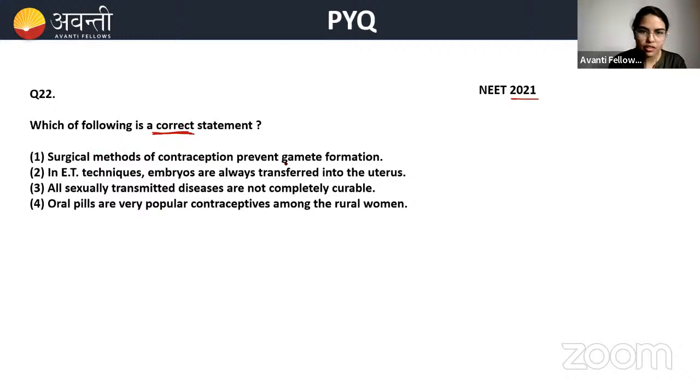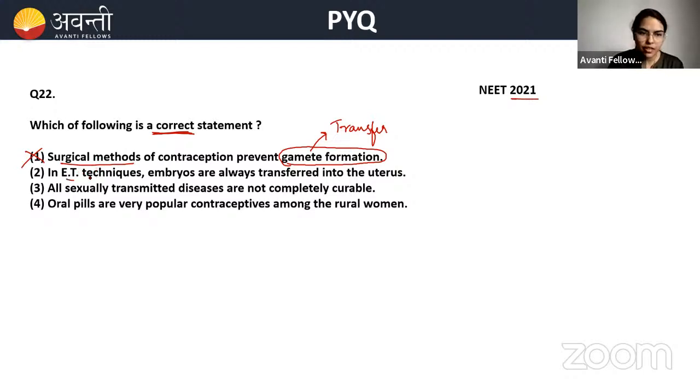Surgical methods of contraception prevent gamete formation. No, they do not prevent the gamete formation, but they prevent the gamete transfer. So what is surgical method? Vasectomy and tubectomy. Hormones will be there, gametes will be formed, but only the vas deferens is cut and tubectomy has happened. So hence there is no transfer of gametes. Okay, it is an incorrect statement.